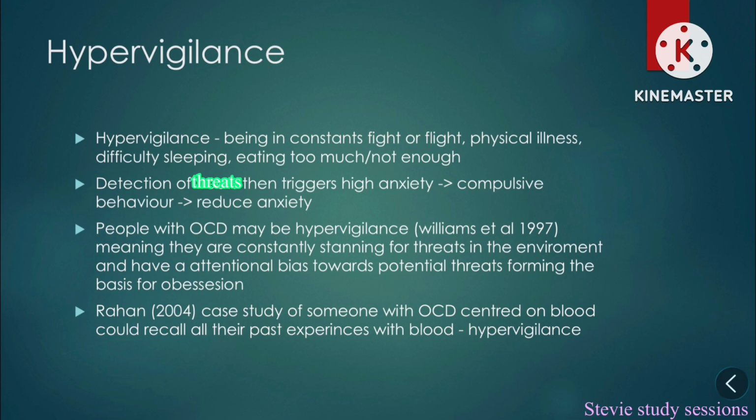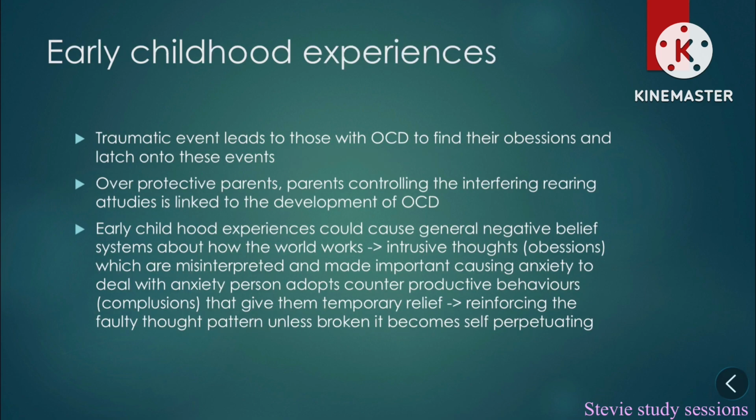Rachman, 2004, a case study of someone with OCD centered on blood, could recall all their past experiences with blood. This shows hypervigilance. Early childhood experiences. Traumatic events lead those with OCD to find their obsessions and latch onto these events. Overprotective parents and controlling parents, with interfering rearing attitudes, lead to the development of OCD.